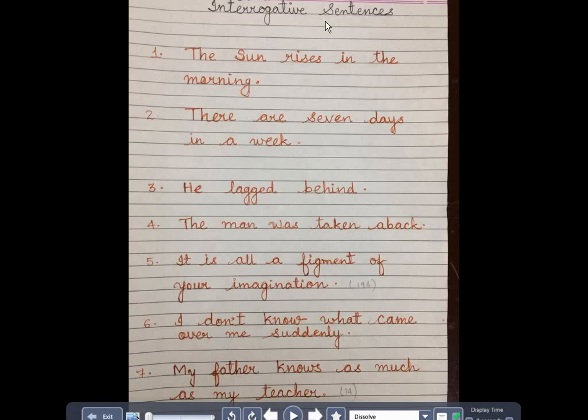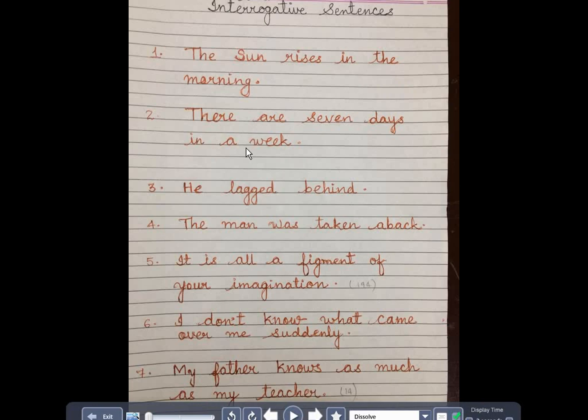Here, turn into interrogative sentences. The sun rises in the morning. It's a positive sentence. Therefore, which is the verb over here? Rises. The rises does rise. So therefore, when you start writing, how will you write into negative? Doesn't the sun rise in the morning? You will end with a question tag or question mark.